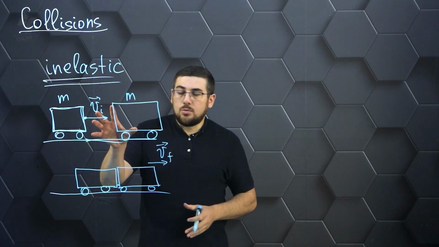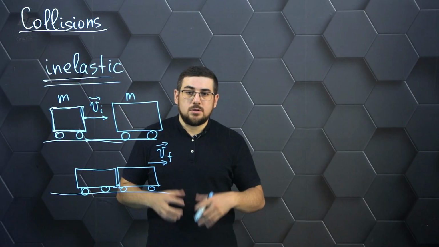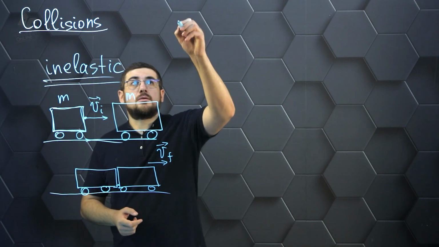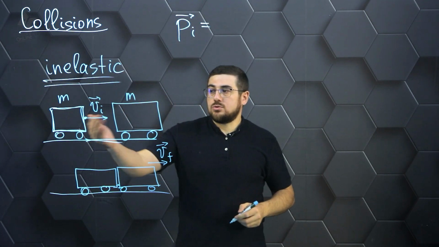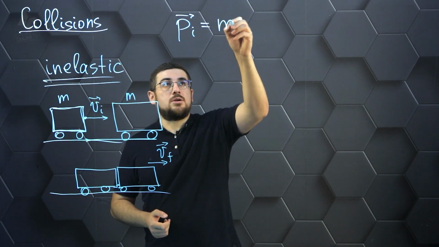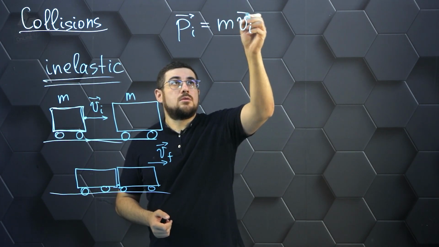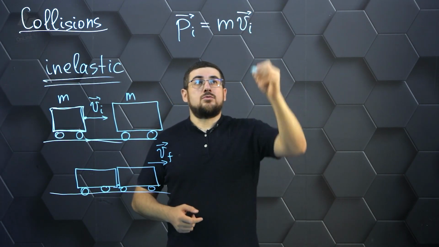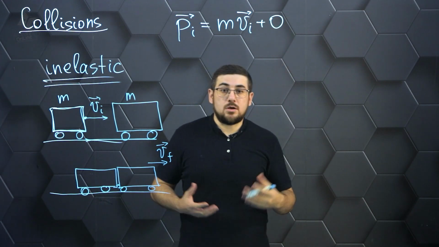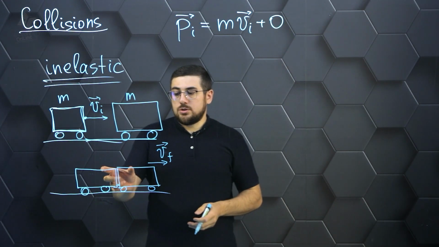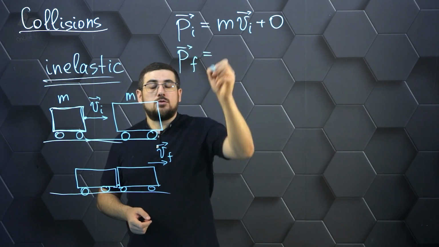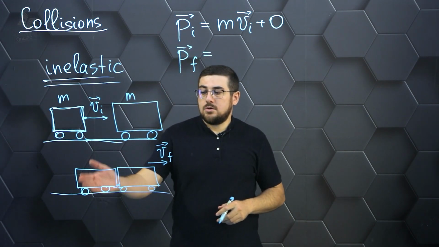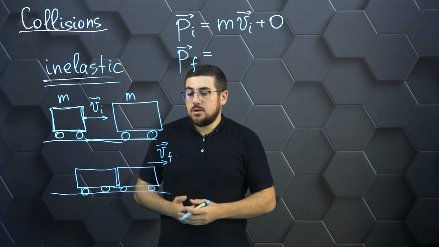Let's write down the total momentum that this system had before the collision. In this case, we can see that only the first object had momentum, and the second object had no momentum. Therefore, let's write it as 0. What did we get after the collision? The final momentum is the sum of the momenta of these bodies.